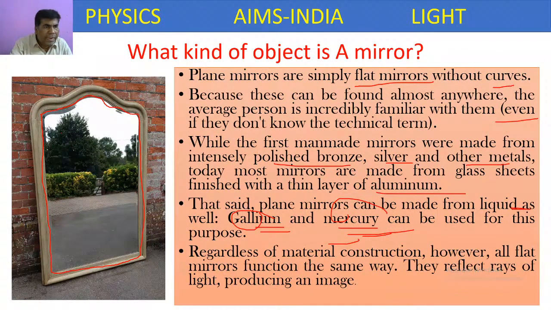So the mirror is a combination of two surfaces. The front portion will be made up of glass and the backside portion will be polished. In the olden days, they used to make it polished with bronze, silver, and other metals. After some days, they made use of aluminium. Nowadays, they are even making use of some liquids or materials like gallium and mercury.